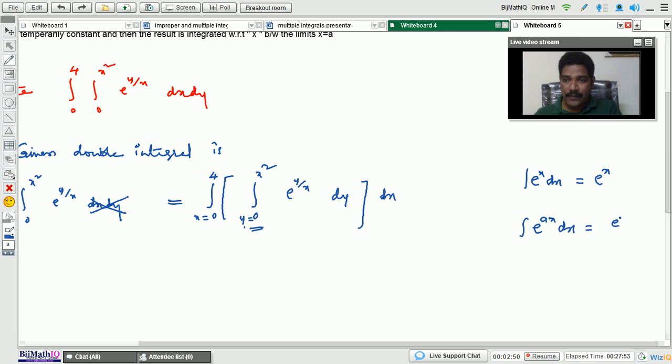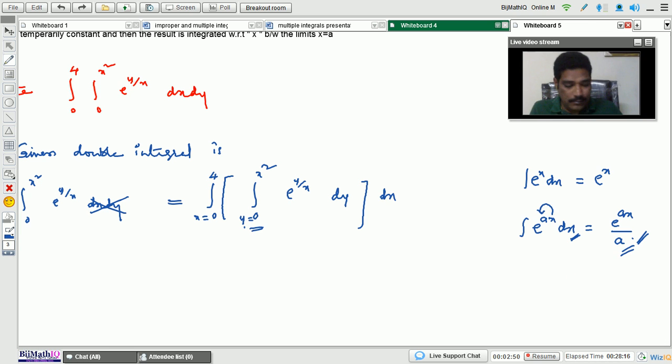That equals e to the power of ax by a. This is the function, because here integration is with respect to the x variable, and the x coefficient a is a constant. That constant comes under the denominator. These are the standard integration formulas. Remember these two.